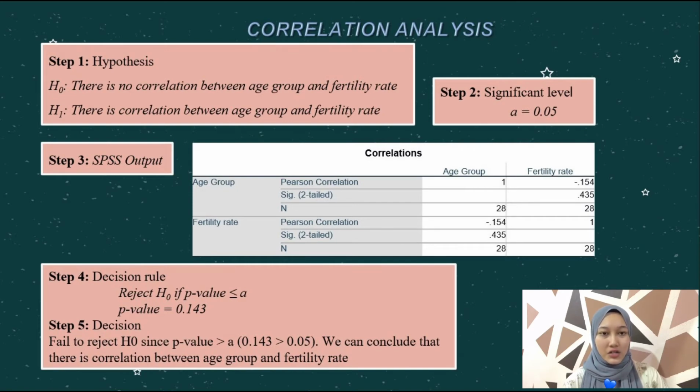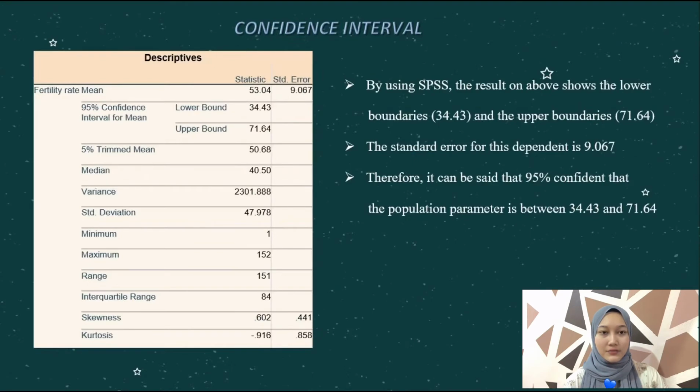Reject H0 if p-value is less than alpha. Step 5, decision. Fail to reject H0 since p-value is more than alpha. We can conclude that there is correlation between age group and fertility rate.